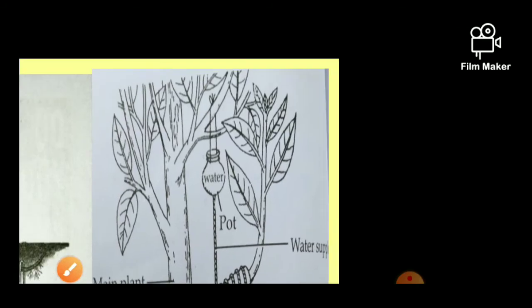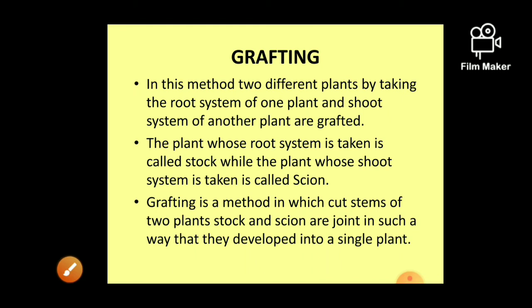Okay, now the next method is grafting. In the beginning I told you about stem cutting, then layering and tissue culture. There is one more, total four. Which ones are they? First is stem cutting, second is layering, third is grafting, and fourth is tissue culture.